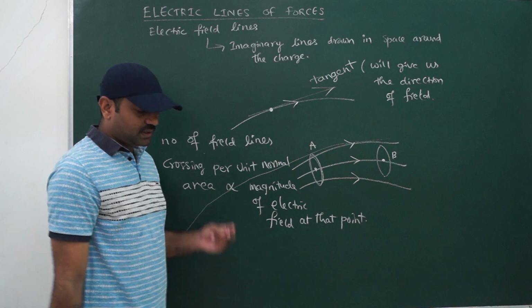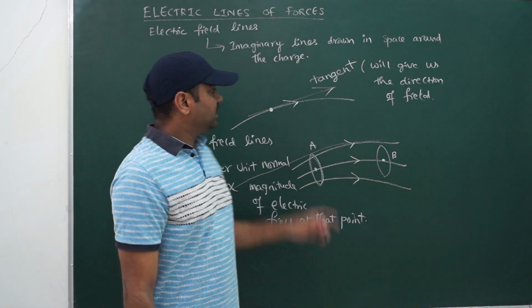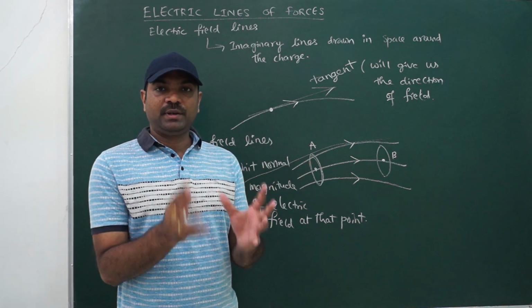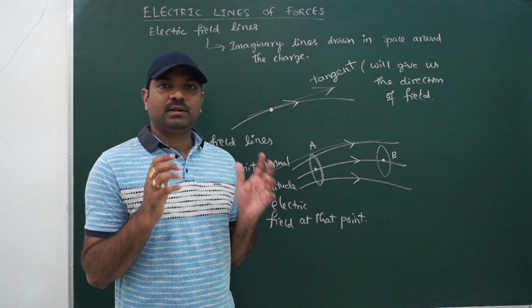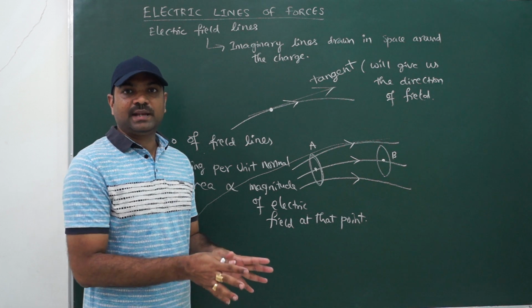Okay, so these are the two basic things to be followed while drawing electric field lines. If you draw a tangent, you will get the field line direction. If you check how many field lines are crossing per unit normal area, that will give you the magnitude of the electric field at that place.